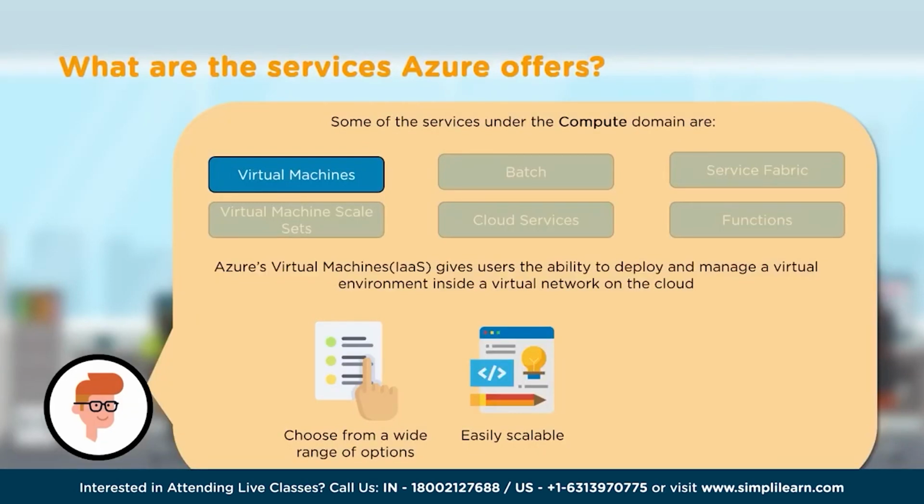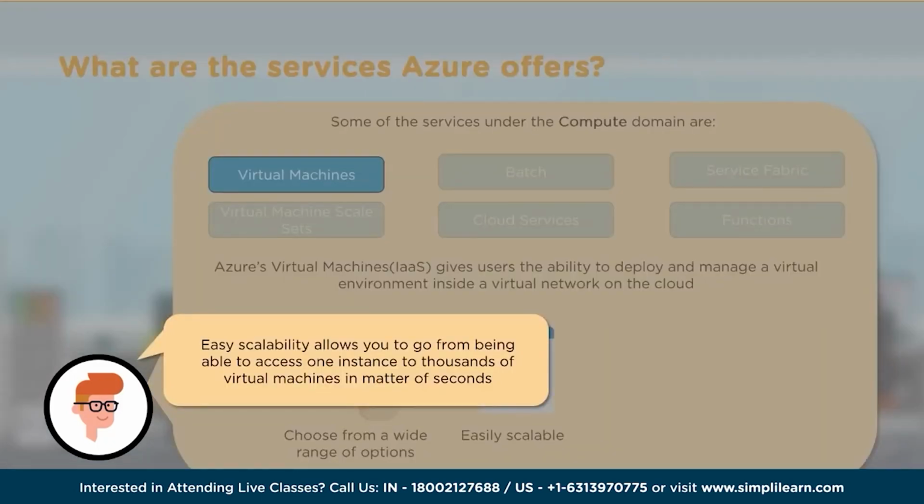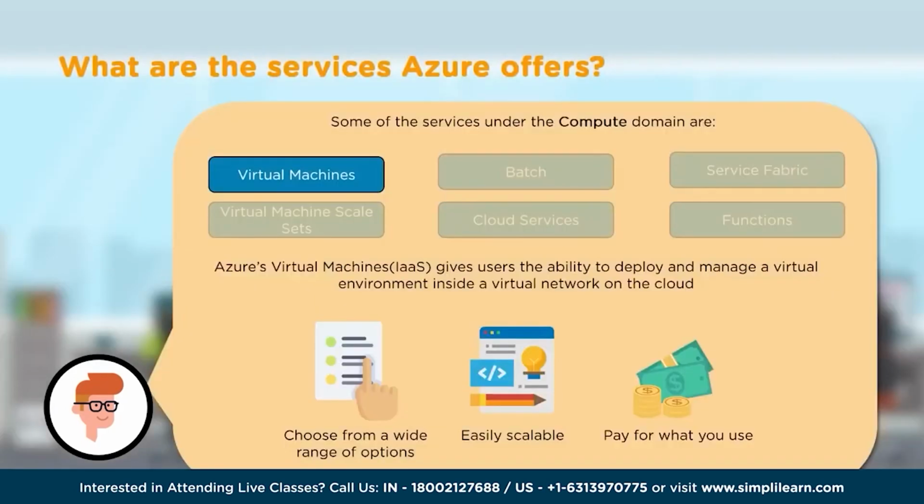And these are just a few of the options available for us when we want to buy the compute environment. And these compute environments are easily scalable, meaning we can easily scale our VM instances from one instance to thousands of virtual machines in a matter of minutes, or simply put, in a couple of button clicks. And all these services are available on a pay for what we use model, meaning there is no upfront cost. We use the service and then pay for the services that we have used.